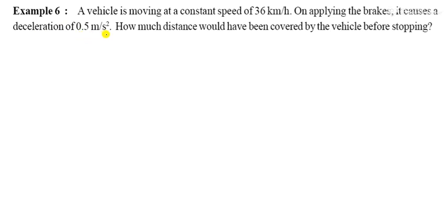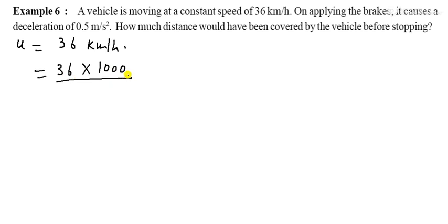Example 6. A vehicle is moving at a constant speed of 36 km per hour. On applying the brakes, it causes a deceleration of 0.5 meter per second square. How much distance would have been covered by the vehicle before stopping? Now it is the initial speed, given as 36 kilometer per hour.